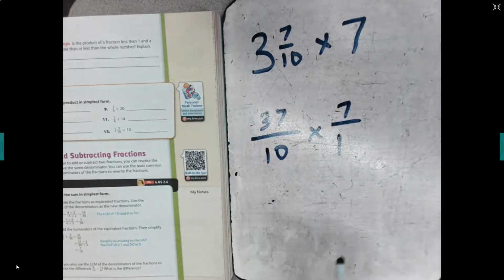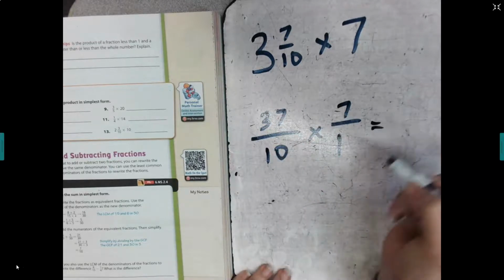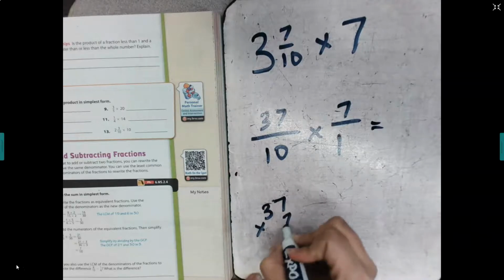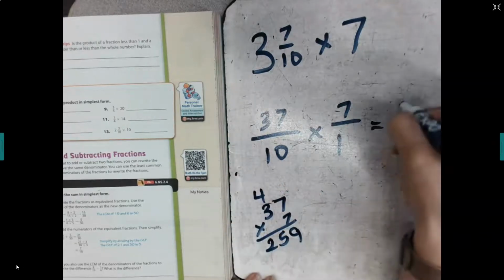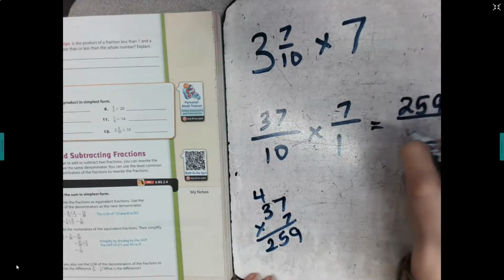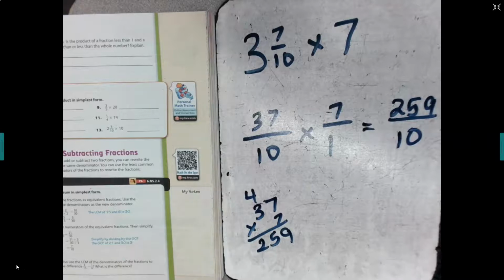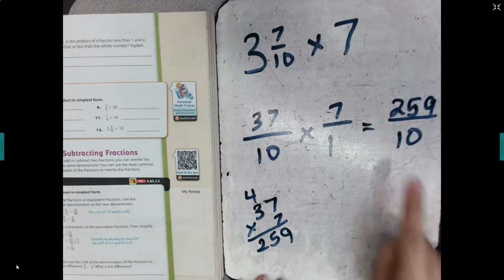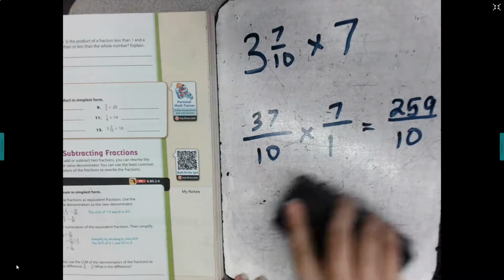Okay, so I can't cross-cancel anything here, so that means I'm going to need to go ahead and multiply out 37 times 7. Okay, and again, you can feel free to leave that as a mixed number, or as an improper fraction. A lot of the things that we're going to be doing this year require that you leave things as improper fractions in order to do another operation with them. So you can just go ahead and do that starting now.